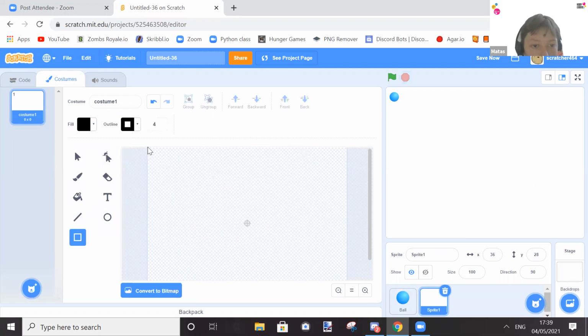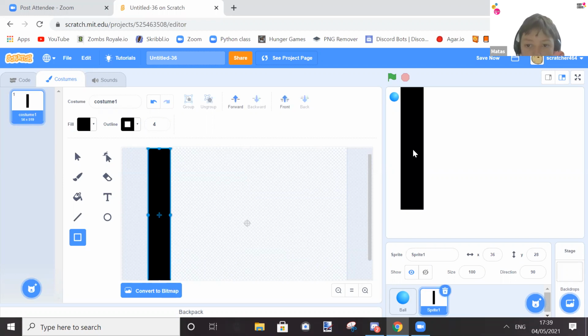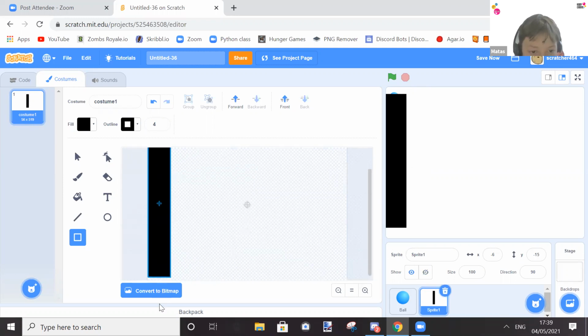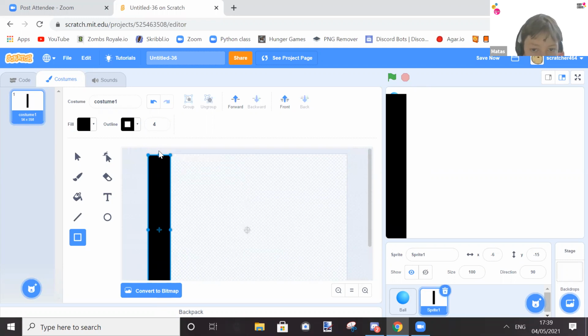So now we're going to put a line here, a line here. This will be how the maze actually looks. So we're going to make this stretch throughout the whole screen.